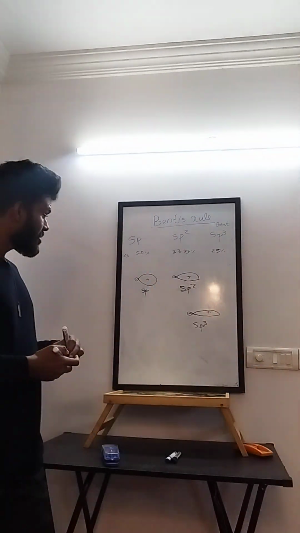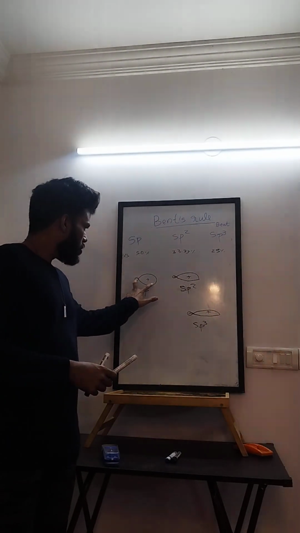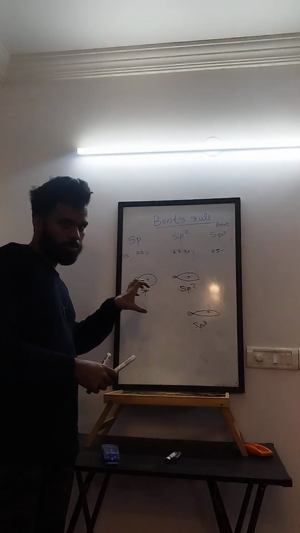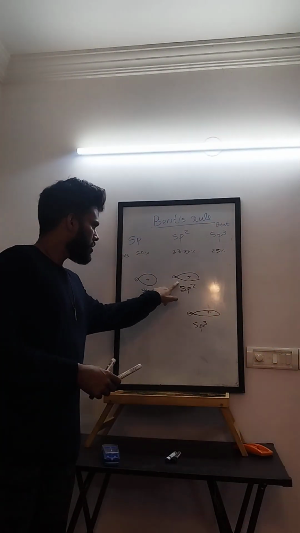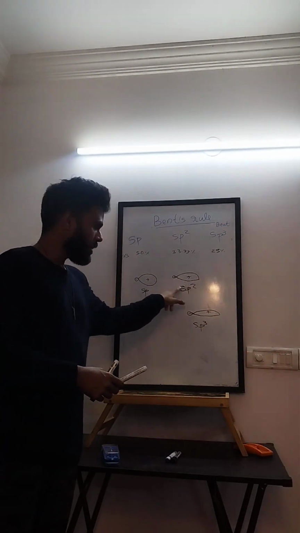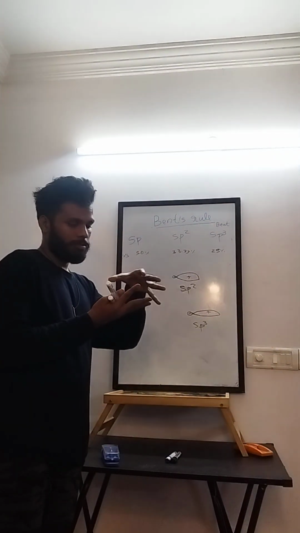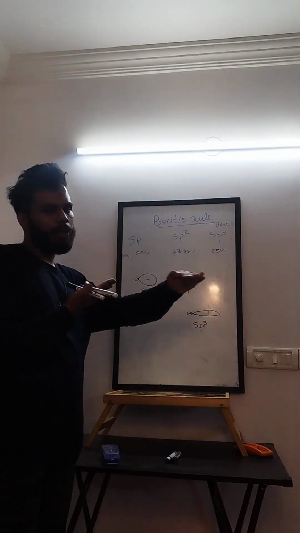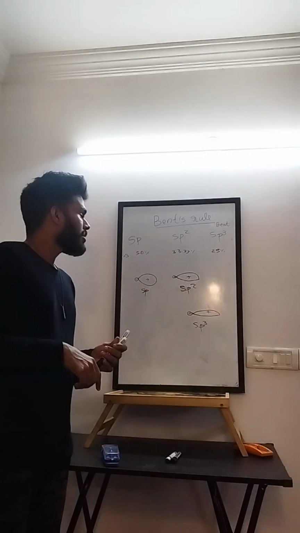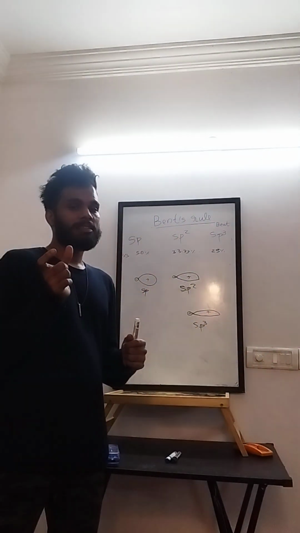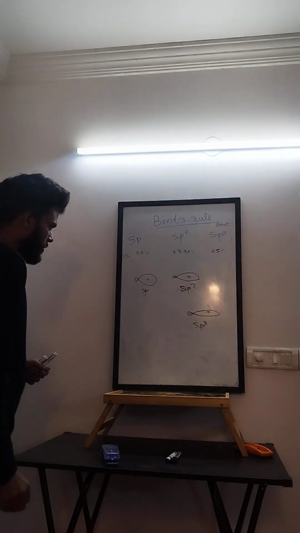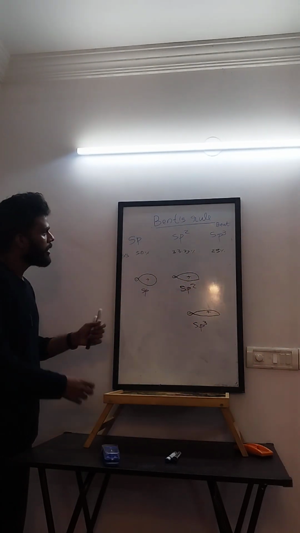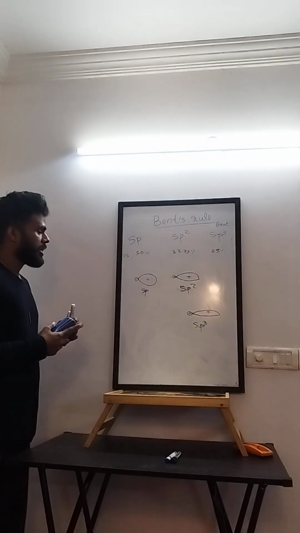Clear? See the difference. This is shortest but more round. This is longer than SP but not as thick. Now this one is thinner and longer. That's how the percentage character affects the shape. Okay, cool. You can pause the video and write it down.